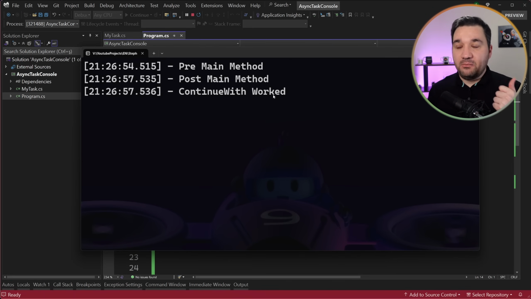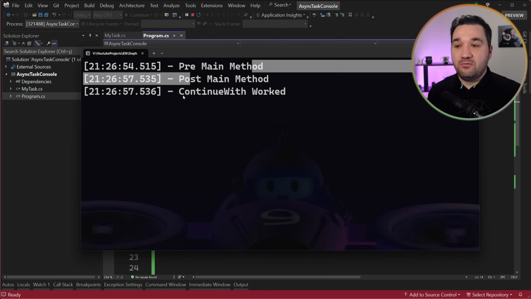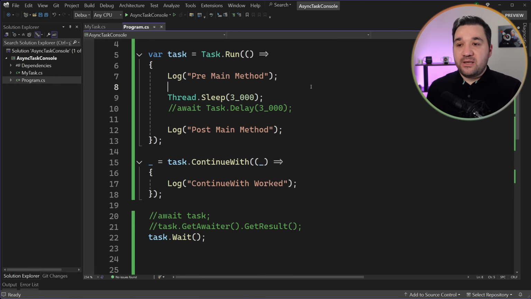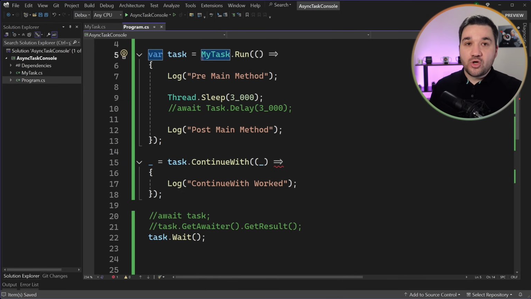I will be seeing the main method, and I will be seeing the post method, and I will be seeing continue with work. But the problem doesn't exist in the current implementation. But as I just said, Stephen Toub was basically simplifying things. It is not easy to explain everything about Task, a complex type, in a live demo application for 1 hour. So maybe he was simplifying and he just missed that problem. I will show you what the problem actually is, and also how they fixed it in the actual Task implementation.